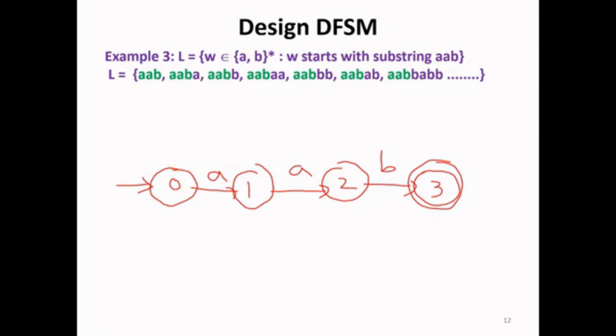If I take the transition to state 1, now what happens? It must start with AAB, but you will end up starting with BAB, which violates the language. So this is also not possible.